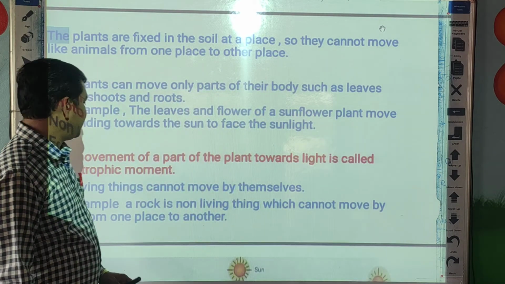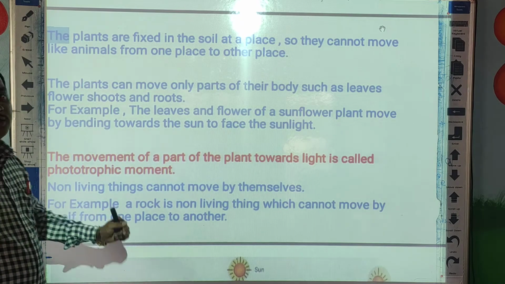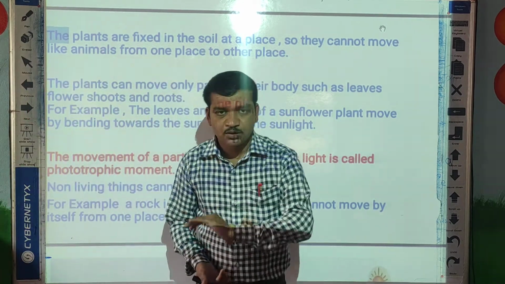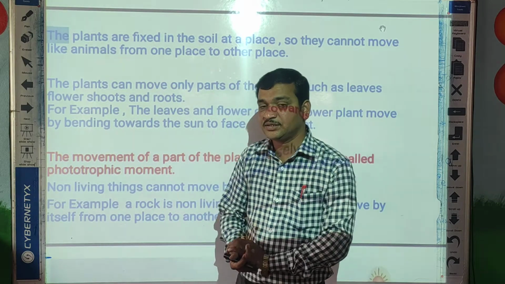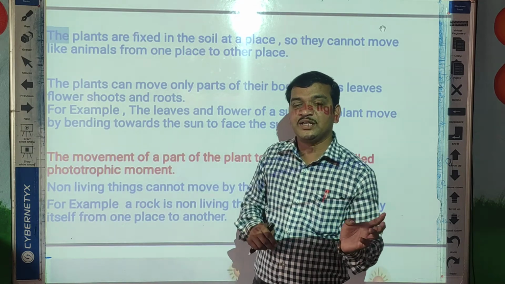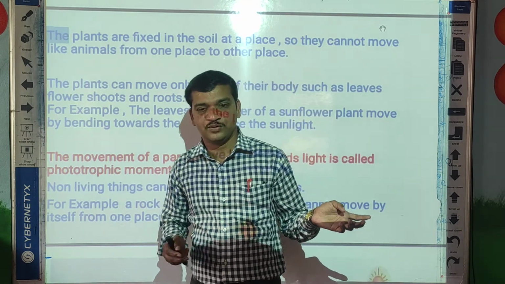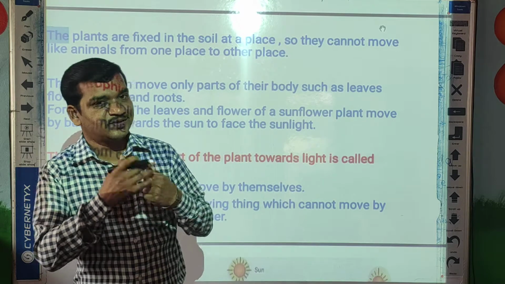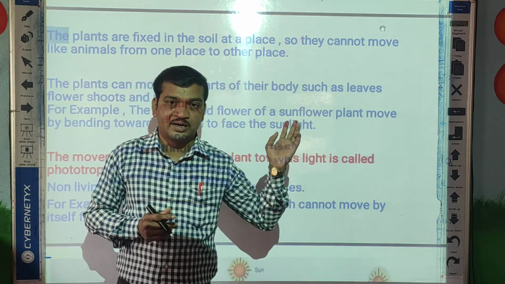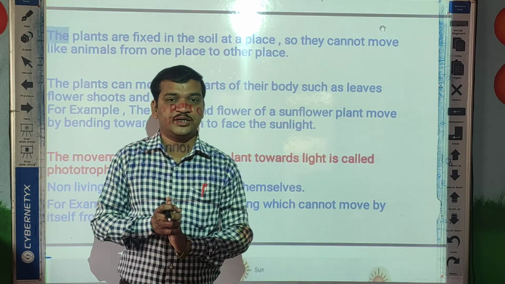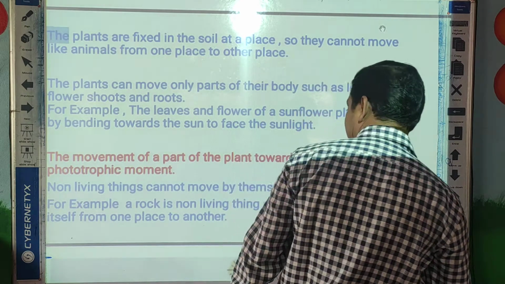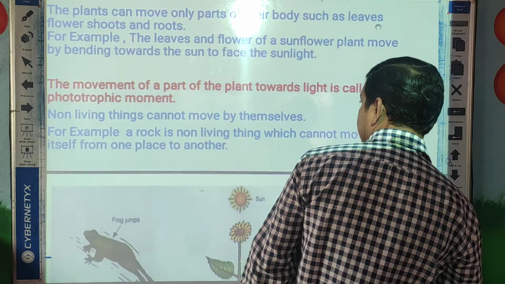Okay, students. Next, about the non-living things. Non-living things cannot move from one place to another place. If you see the table, if you see the marker, they cannot move from one place to another place. Okay, students? So this is about the movement of living things.